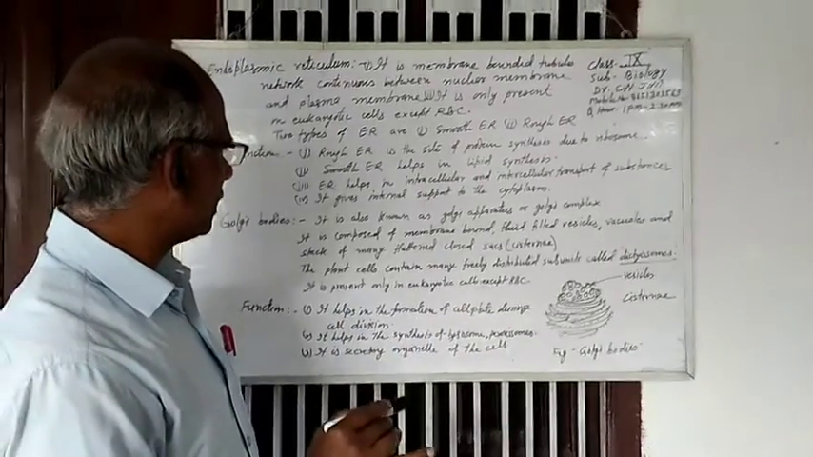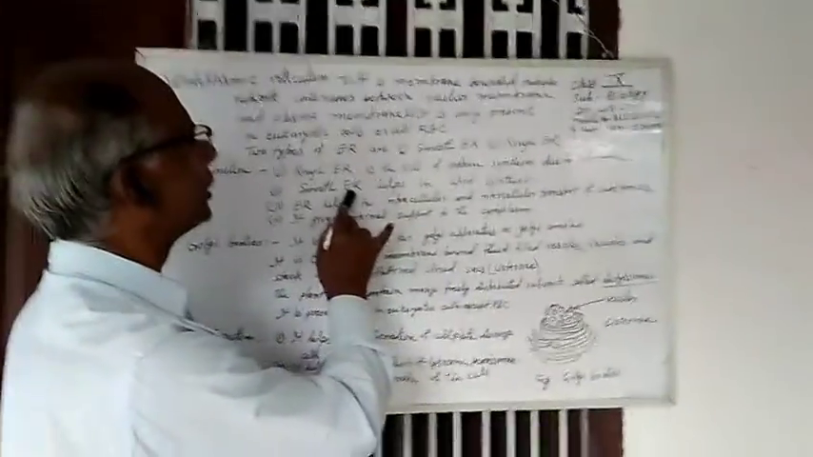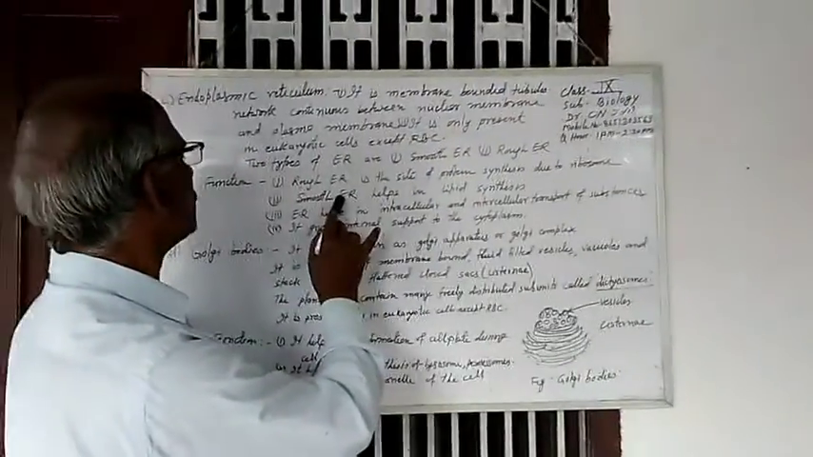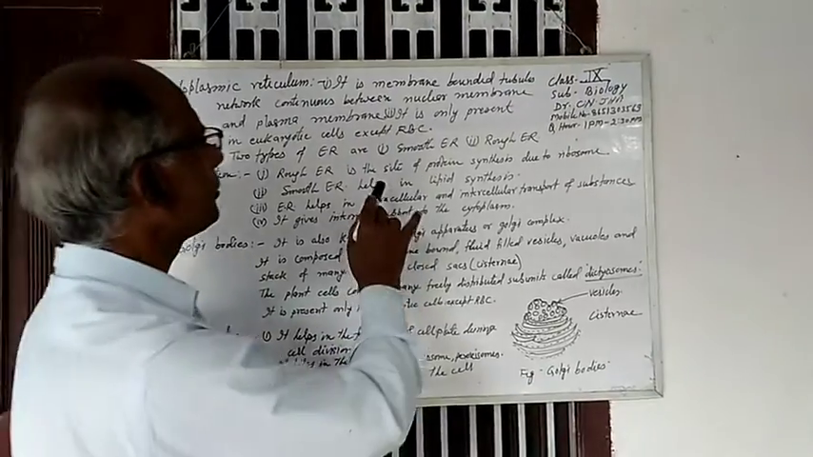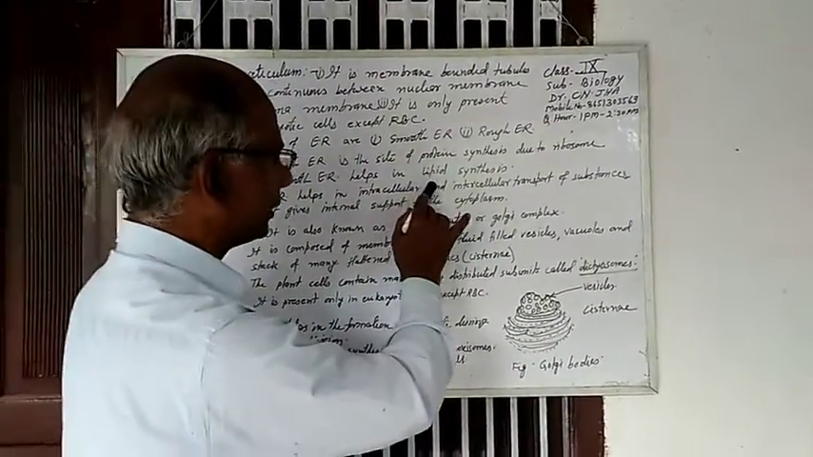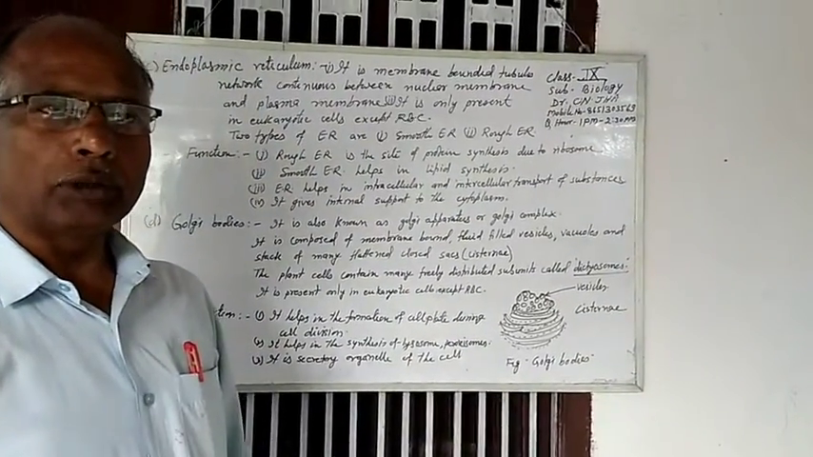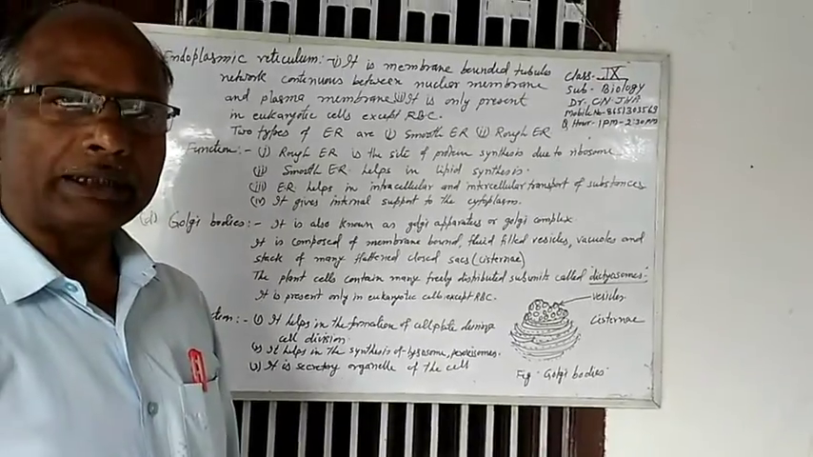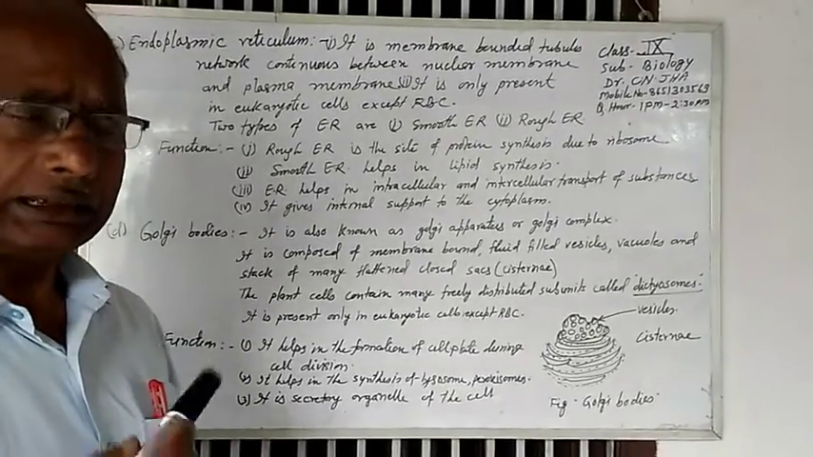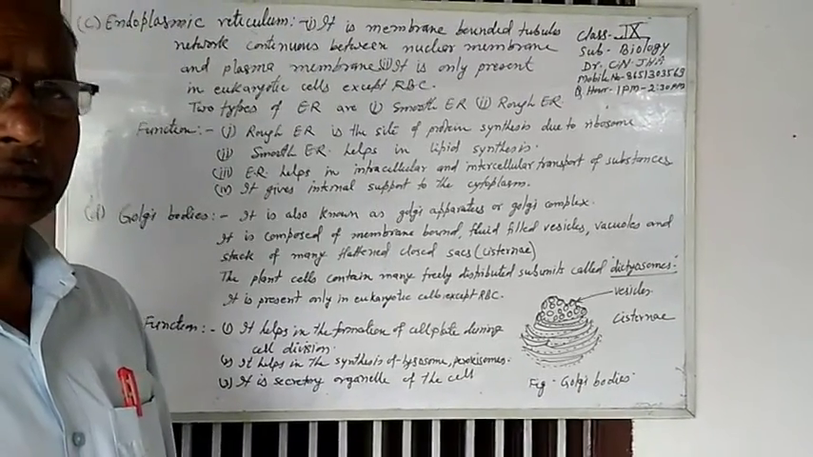ribosomes are absent, such endoplasmic reticulums are known as smooth endoplasmic reticulum, and a smooth endoplasmic reticulum helps in lipid synthesis. This lipid and protein are the building block of the membrane, all type of membrane, either cytoplasmic membrane, nuclear membrane, or any other membrane.